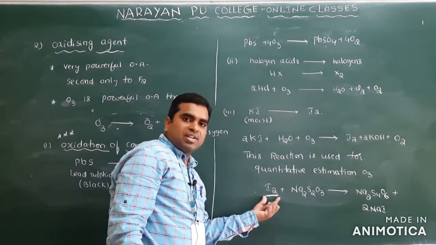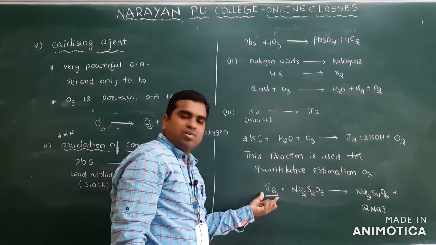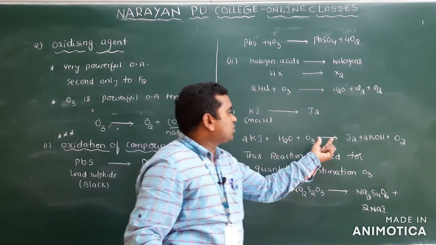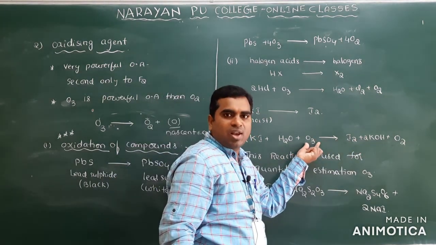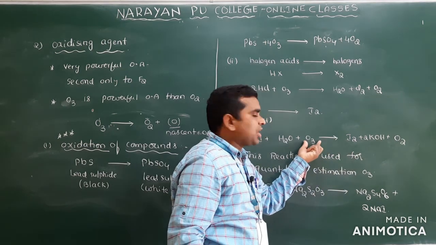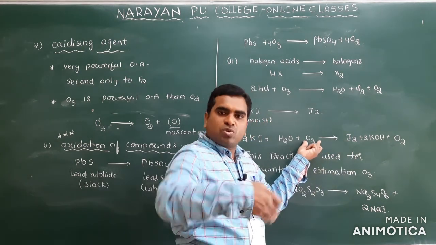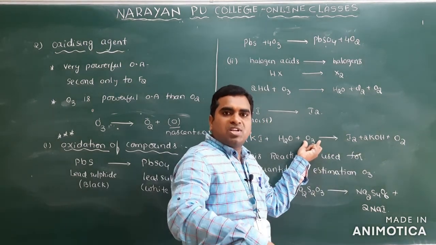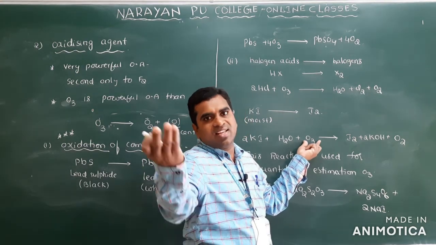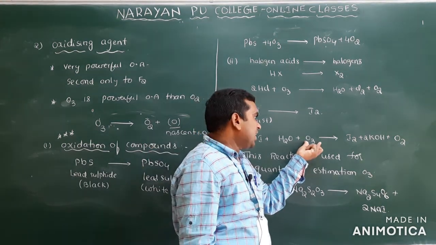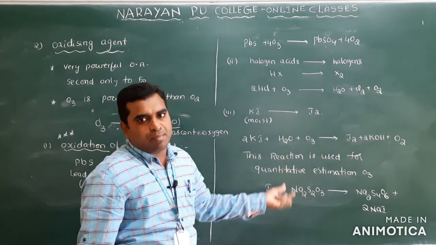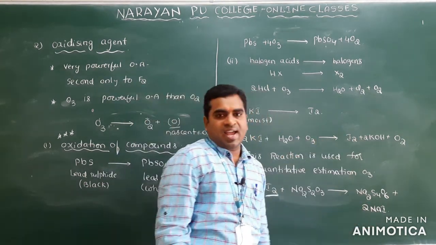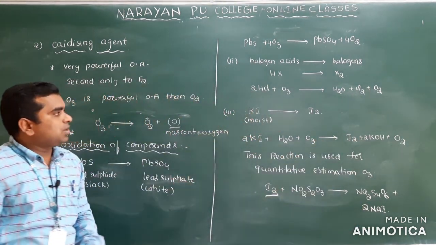If you estimate the amount of iodine and convert it into moles, those iodine moles and ozone moles are equal, so the number of moles of iodine is equal to the number of moles of ozone. If you know the moles, you can easily calculate the weight. So our ozone amount can be estimated by using this reaction. So this is my oxidation.